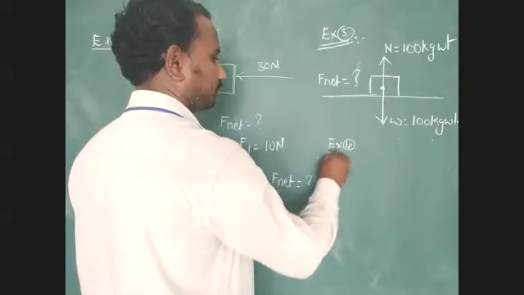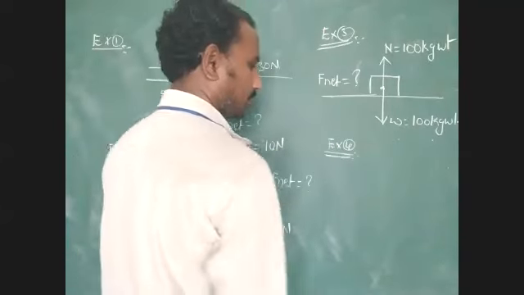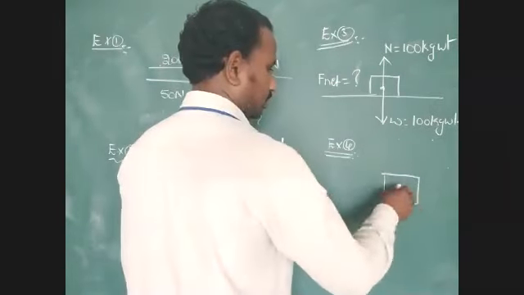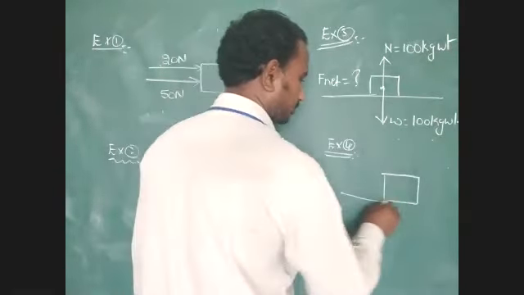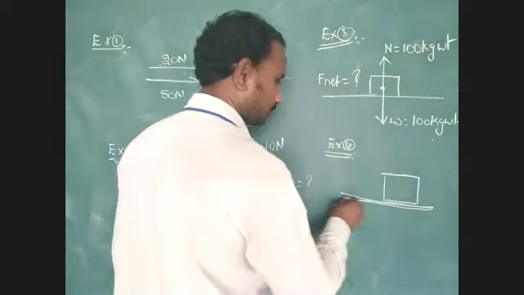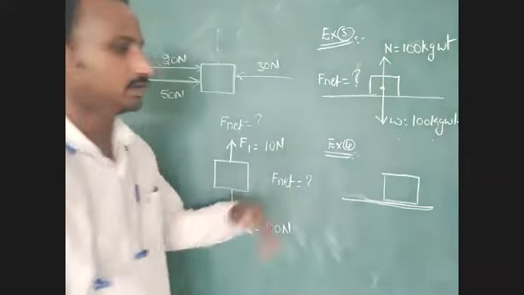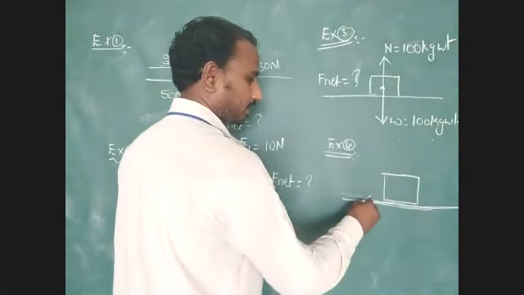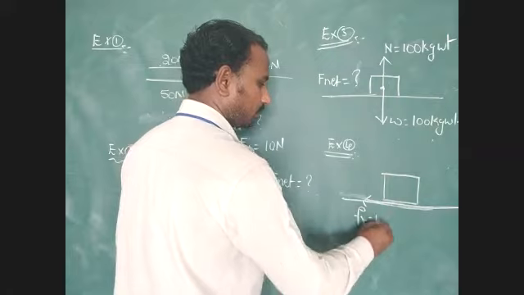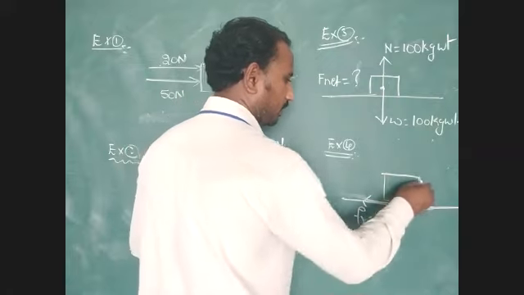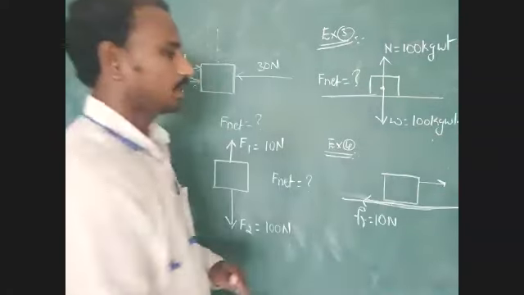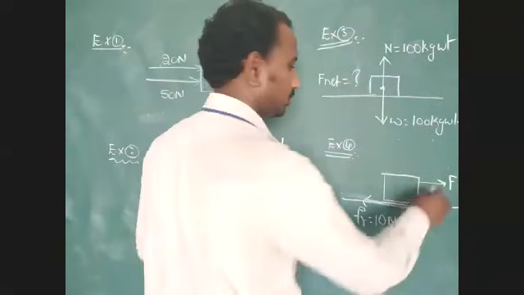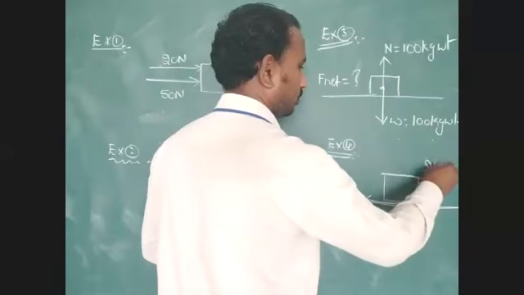Example 4, the fourth example. If a body is moving on a horizontal surface, it experiences frictional force Fr equal to 10 Newton, but the applied force acting on the body, capital F, equal to 20 Newton.